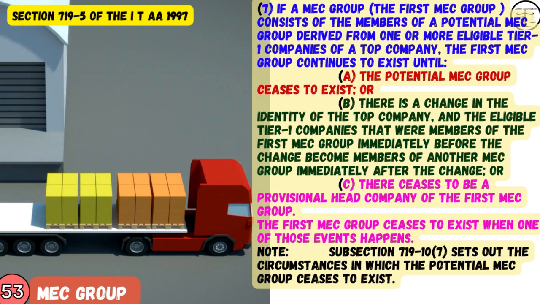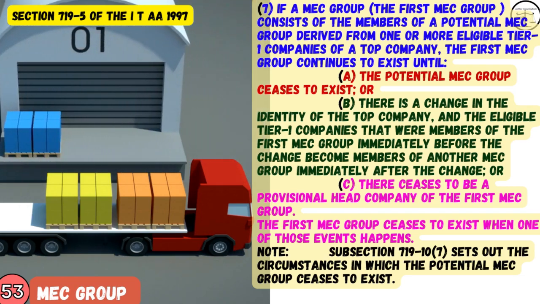The first MEC group ceases to exist when one of those events happens.